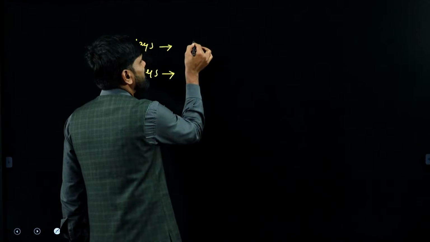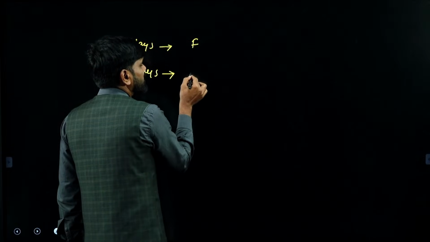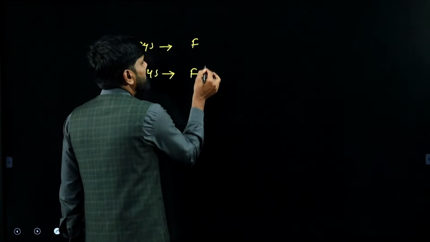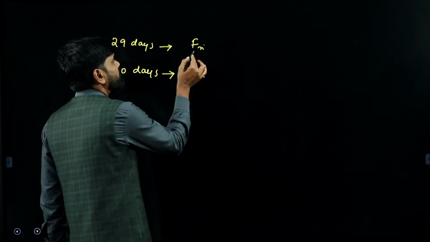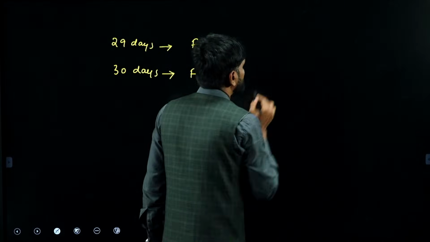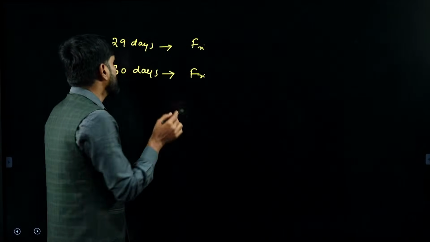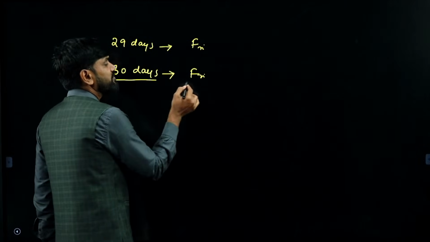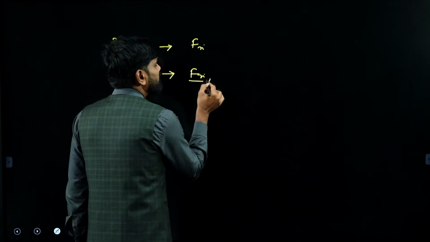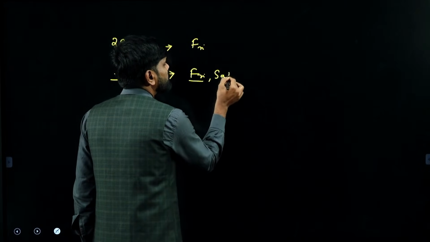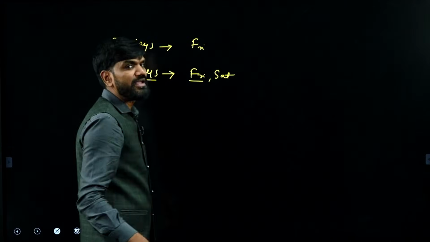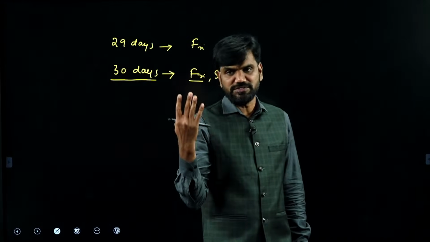Suppose the month is starting off with a Friday. Friday will appear 5 times, and the remaining days will appear only 4 times. If the month has 30 days and starts with Friday, then Friday and Saturday will appear 5 times, the first 2 days, and the remaining days only 4 times each.